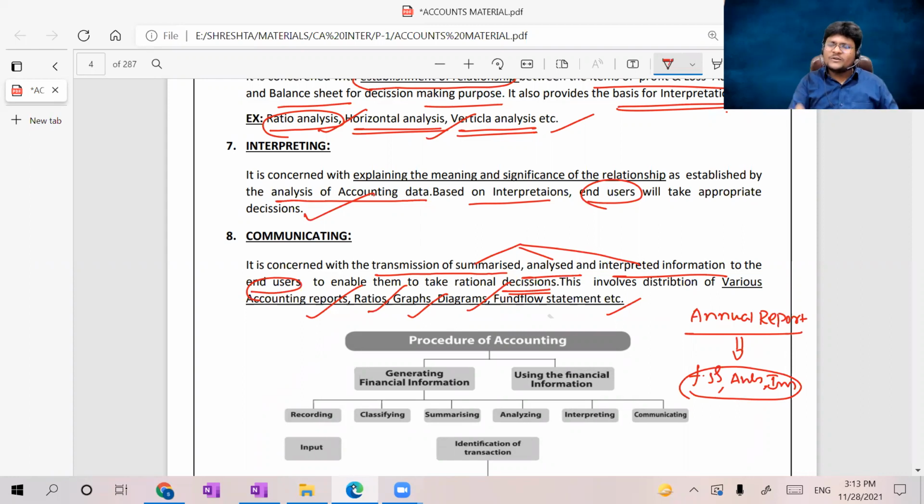So accounting means not only simply recording the journal entry, guys. Accounting is an art of recording the transactions and events, classifying the journal entries, and making summarized information. Ultimately, with the summarized information you can make a lot of analysis in the form of graphs, charts, diagrams, or ratio analysis, horizontal analysis, vertical analysis, whatever the case may be. With such analysis you can draw some interpretations. By using such interpretations you can take proper decisions. Once done, all such information should be communicated in the proper manner. That is the meaning of accounting.